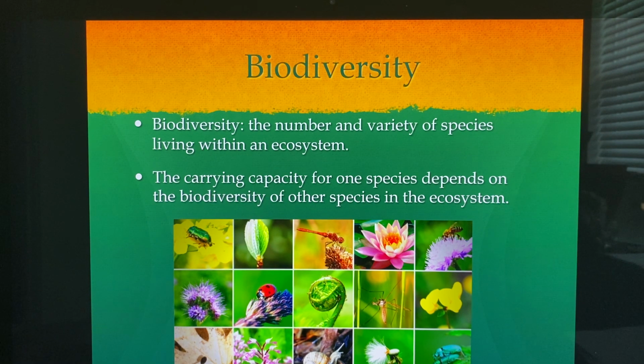If one plant dies, not necessarily all the animals are going to die, right? Or if one animal dies, not all of the plants and animals will die. So the biodiversity means the variety of species. And that biodiversity is important in certain ecosystems.